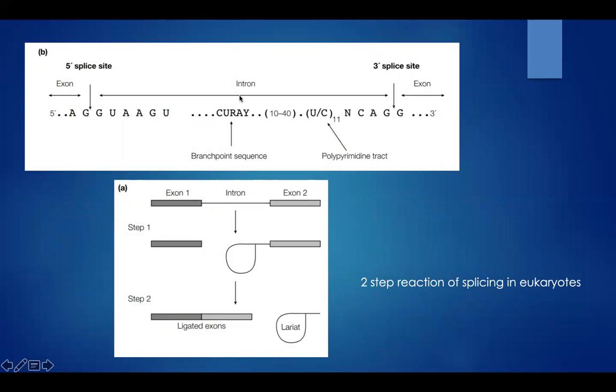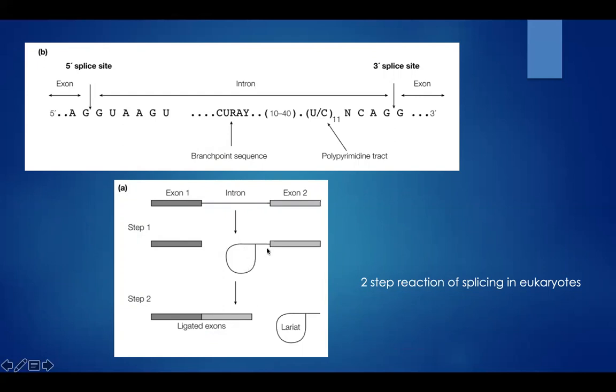Here is a pyrimidine, which is also called the branch point, and the polypyrimidine tract. So first, at this splicing site, the intron is going to cleave, and exon 1 will be freed from this intron.